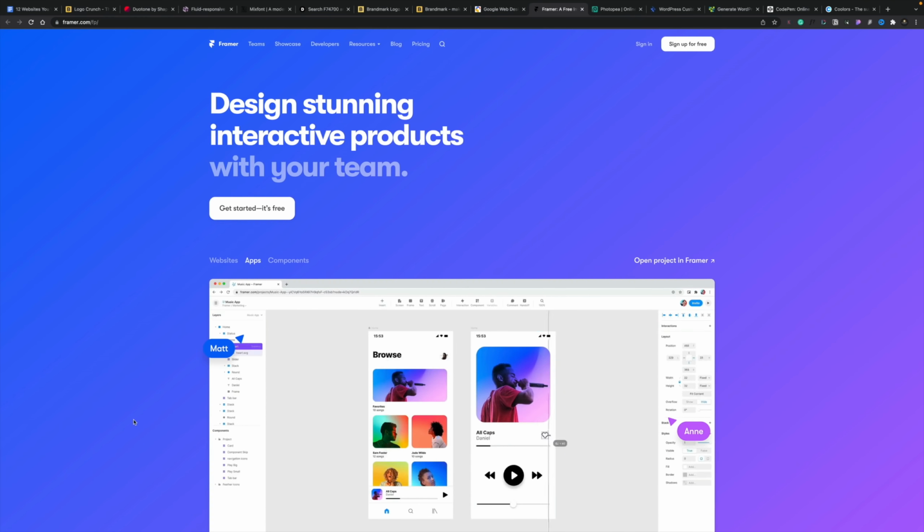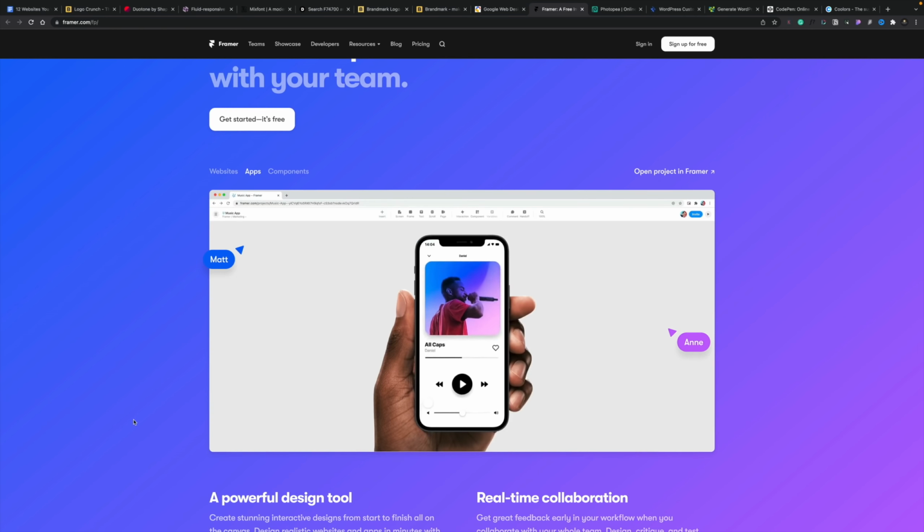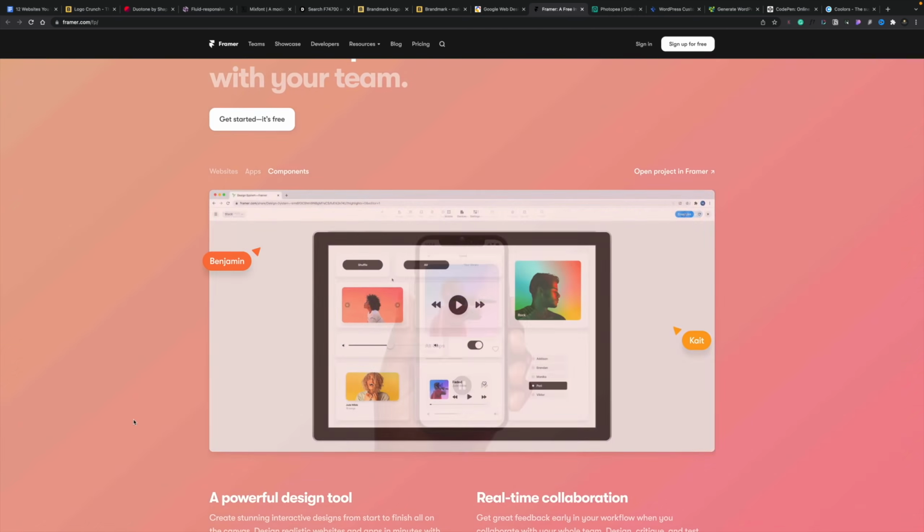Now, if you're fed up with using tools like Figma and Sketch, or you just don't want to spend the money on those kinds of things and you're looking for an alternative, you may want to check out Framer. Now, if you like prototyping for mobile apps and desktop apps and for websites and things like that, then I think Framer is something worth checking out. You can see we can create interactive presentations, we can create all manner of different ways of interacting with our design before we go ahead and actually create it. Very similar, like I say, to Figma and Sketch.